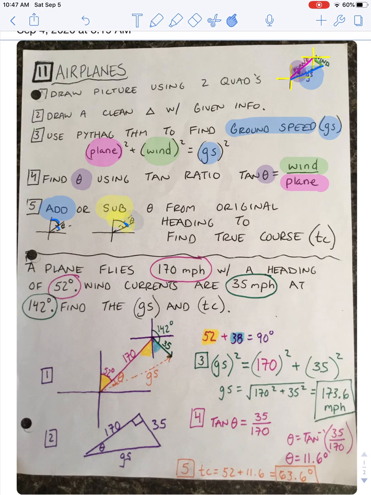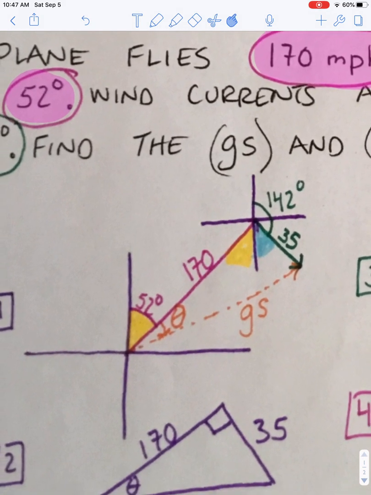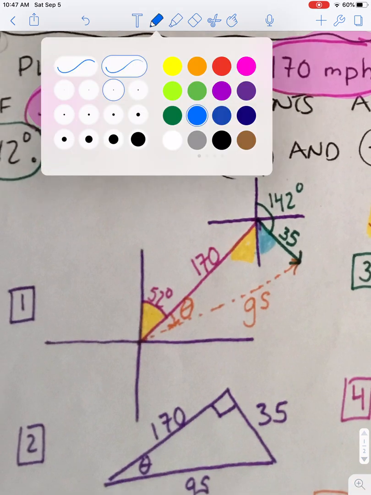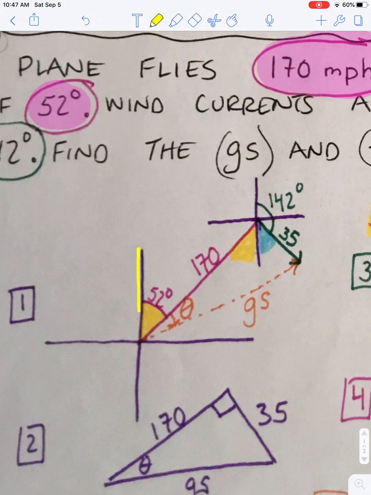In my first problem here, it says a plane flies 170 miles per hour. Let's go ahead and highlight that. With a heading of 52 degrees. Let's take that information right now and draw our picture. So step 1, the first thing I do is make myself my XY grid. Okay, and then I take my angle measure. It says 52 degrees.